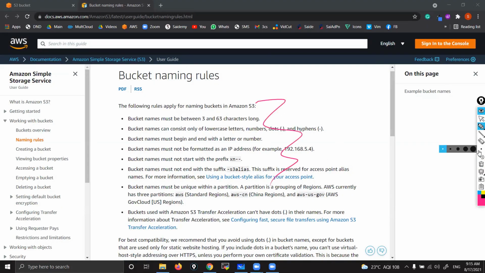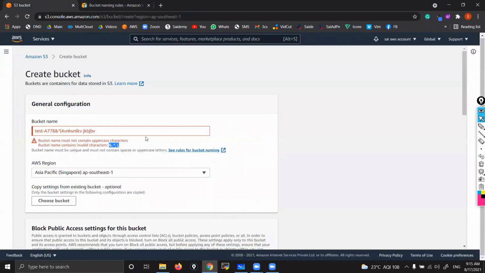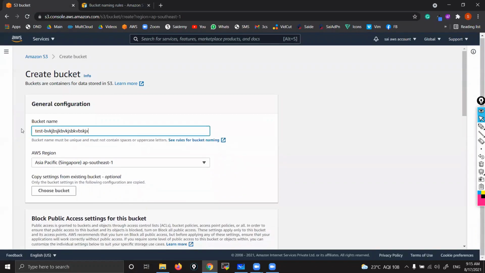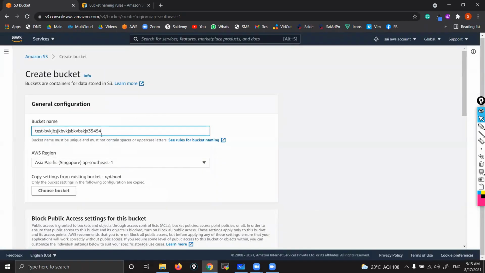Now, generally what we do in companies, we give bucket names using either letters or numbers, and in between, sometimes we give hyphens. Let me give a bucket name. Here I'm giving test hyphen random characters. I can use some numbers also. See, this is allowed: lowercase, numbers, and hyphens in between. So whatever name you want, you can do.